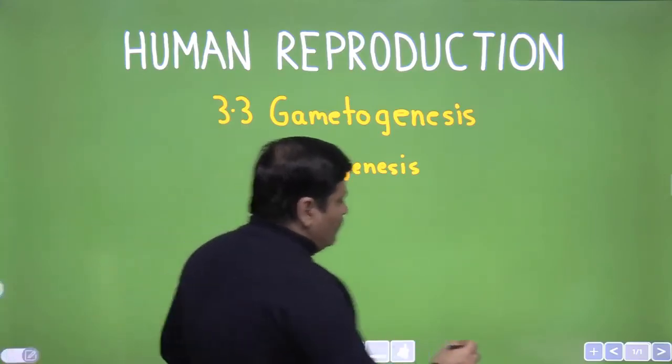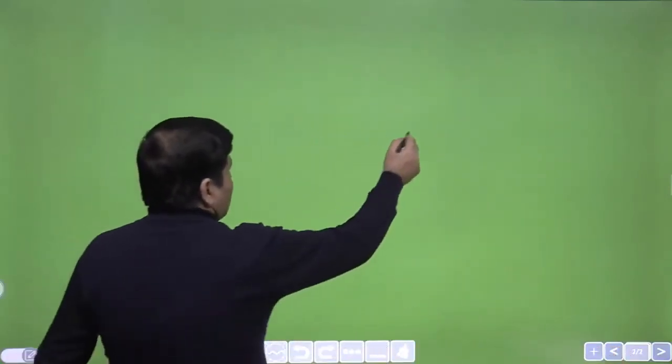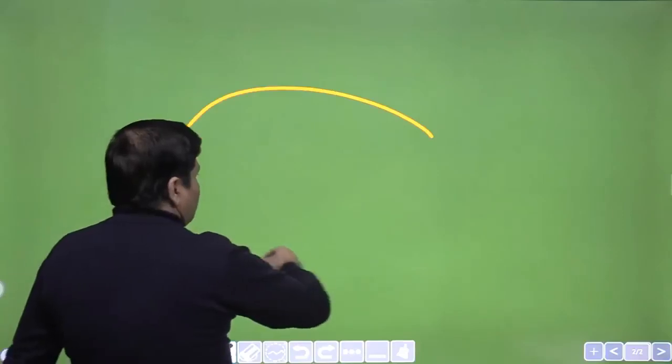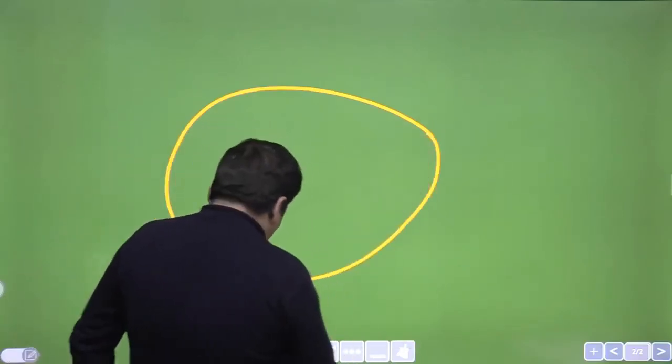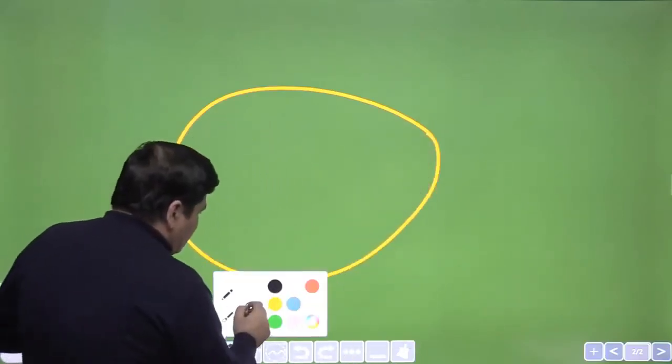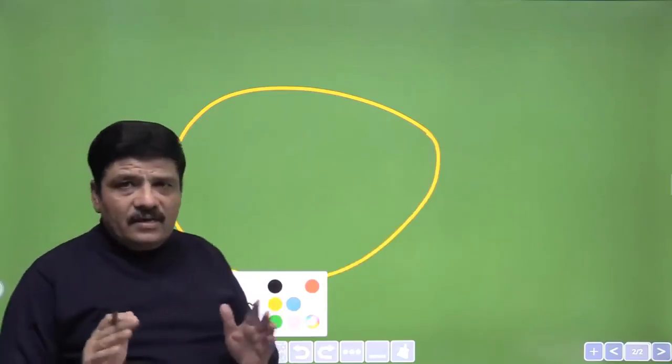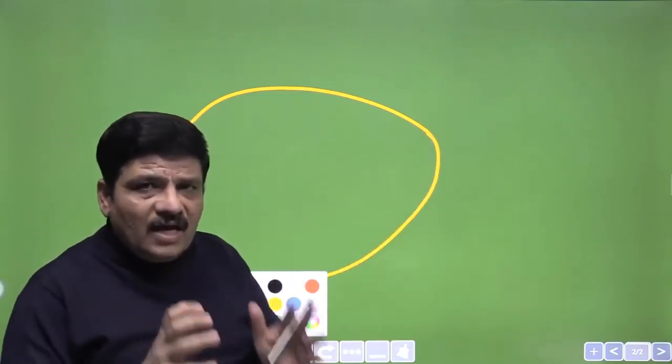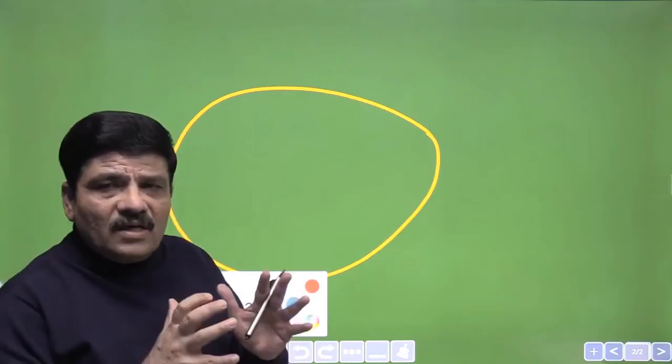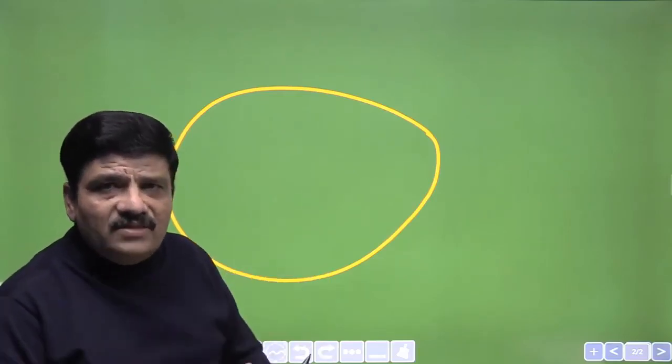Now, what happens during fetal life? So this is ovary, and we are saying that in the fetal life, what happens is that some of the cells, we are not going into the unnecessary details. So I am limiting myself largely to the discussion of the concepts and the facts that are given in NCERT.